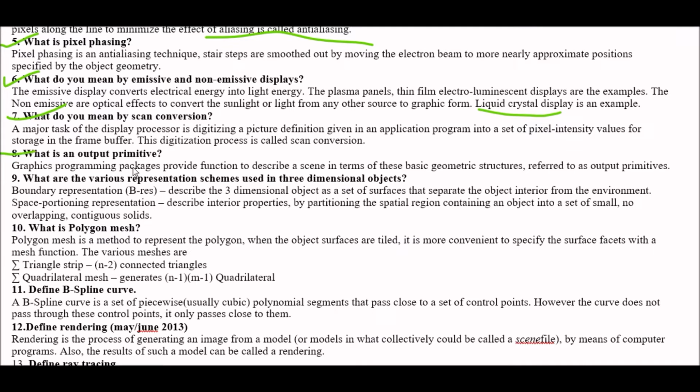Answer is graphics programming packages provide function to describe a scene in terms of these basic geometric structures referred to as output primitives. Next question.